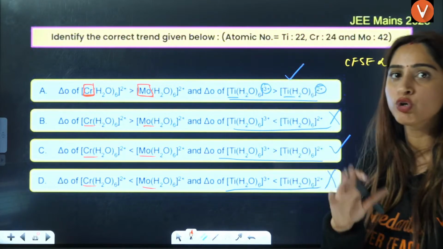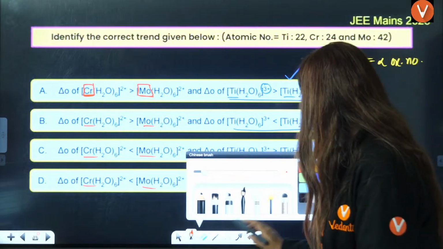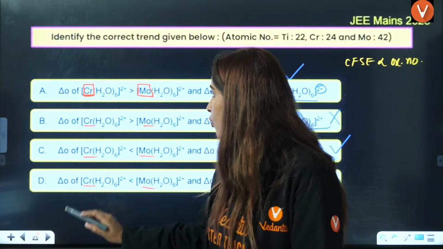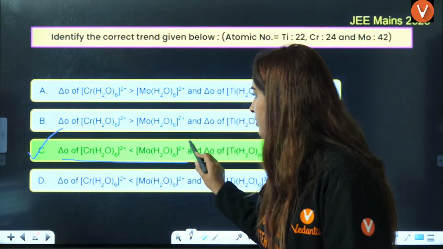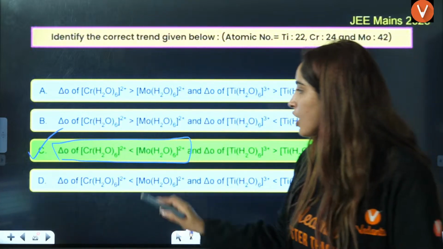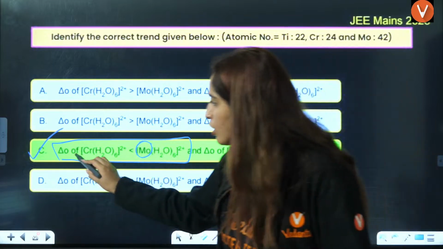So here you can say that molybdenum will have more as compared to chromium. So the answer is going to be C. As we go down the group, CFSE is going to increase, so molybdenum is going to have more delta value as compared to chromium.